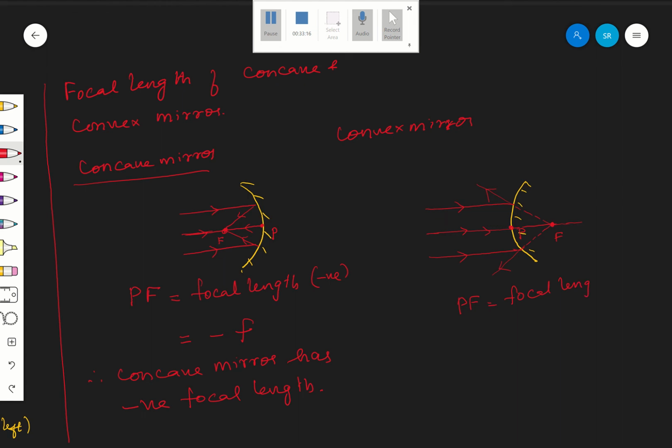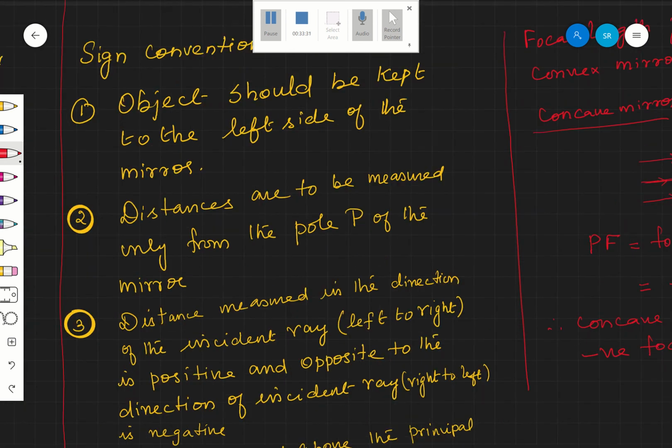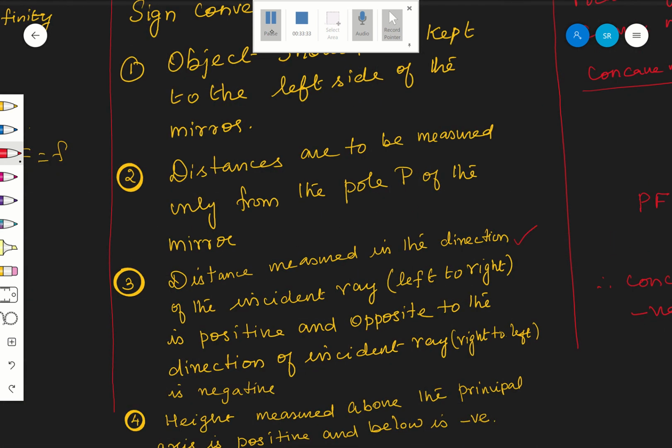Is the focal length positive or negative? PF is from left to right, which means it is in the direction of the incident ray. Sign convention: distance measured in the direction of the incident ray, left to right, is positive, and opposite to the direction of the incident ray, that is right to left, is negative.